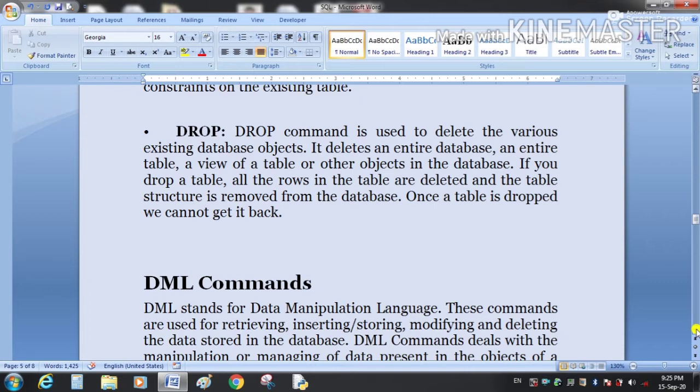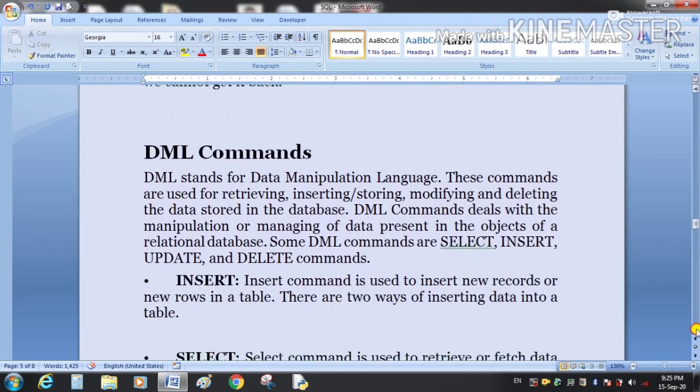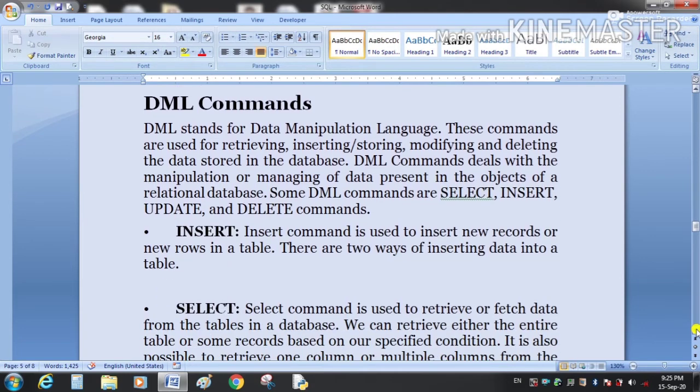Next we have the DML commands. DML stands for data manipulation language, which deals with the data within the table, or we can say within the database.